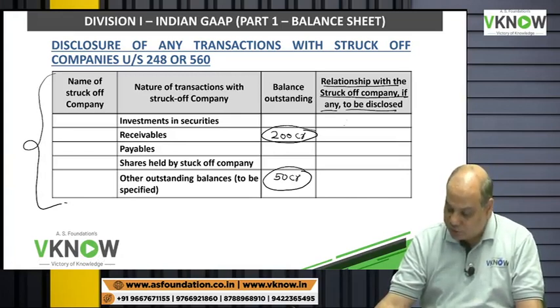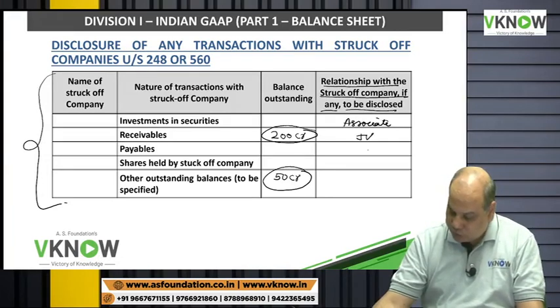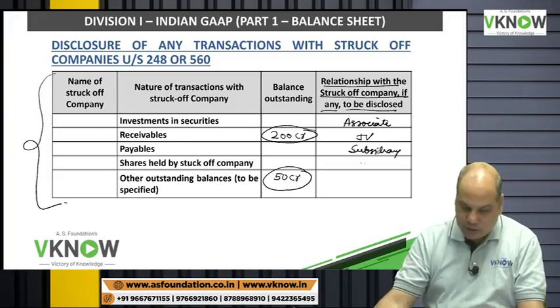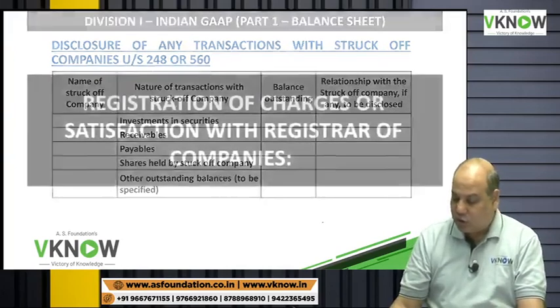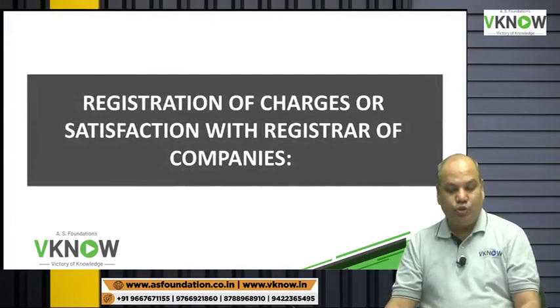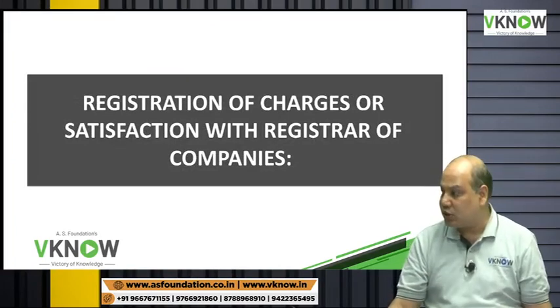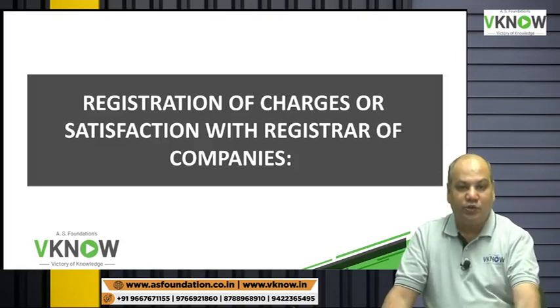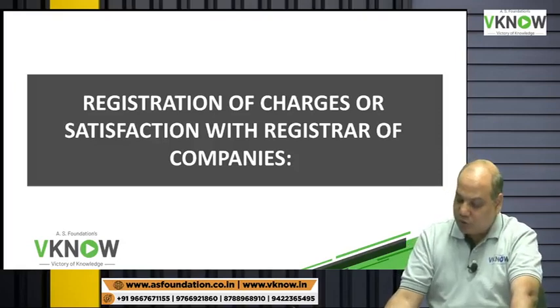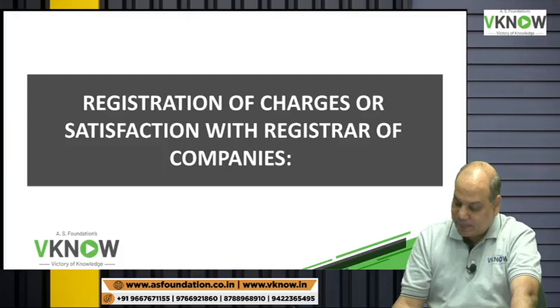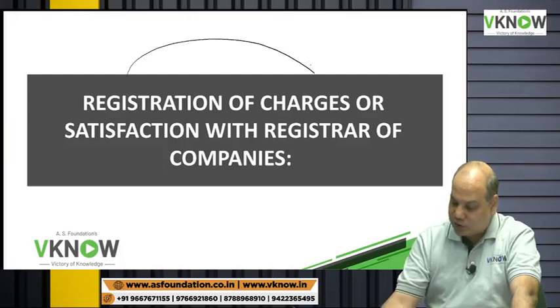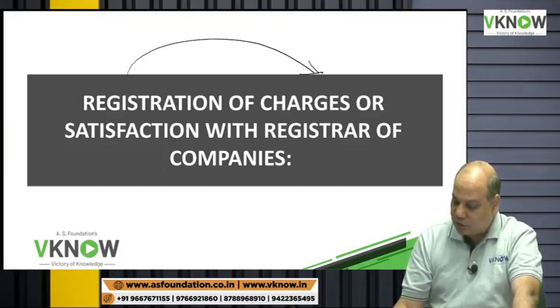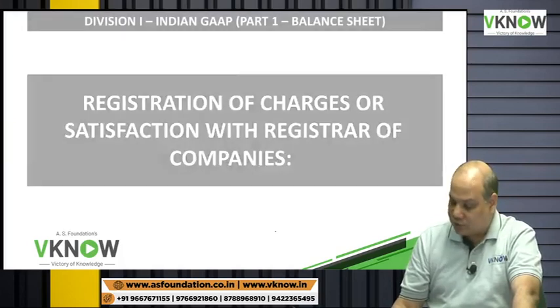So you can just mention whether it is your associate company, joint venture, subsidiary, etc. This will really help users of financial statements to understand risk and reward. Next, a few miscellaneous disclosures. Registration of charges, or satisfaction with the registrar of companies, you will study in company law.